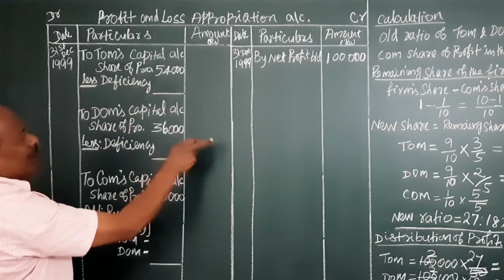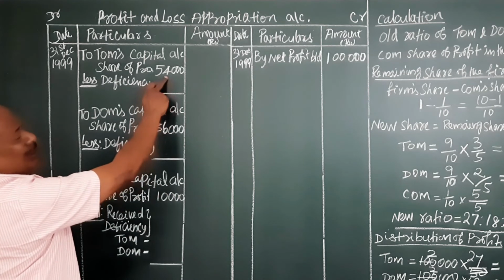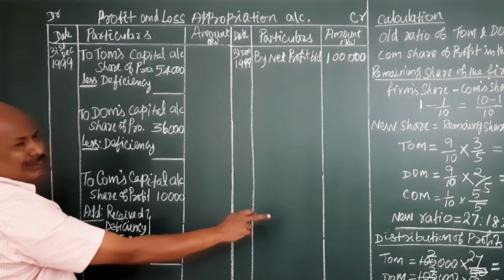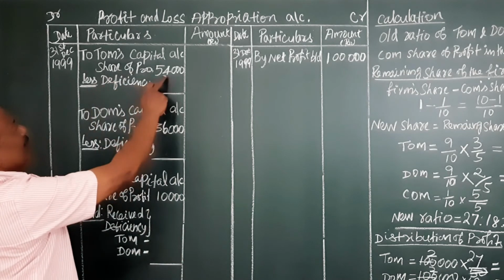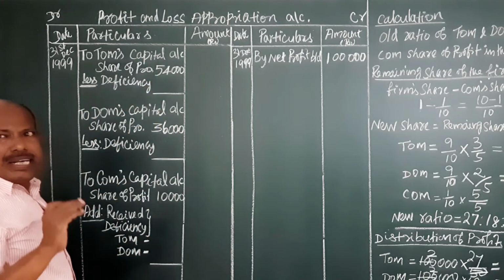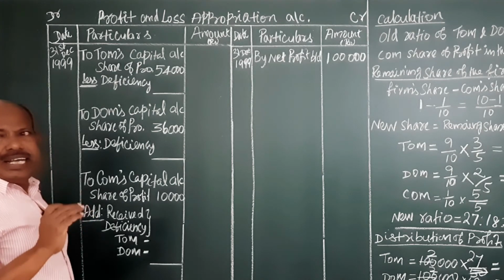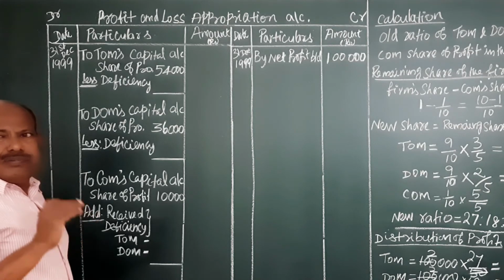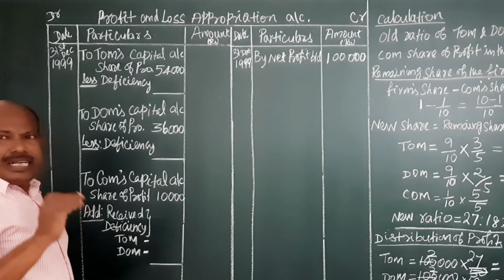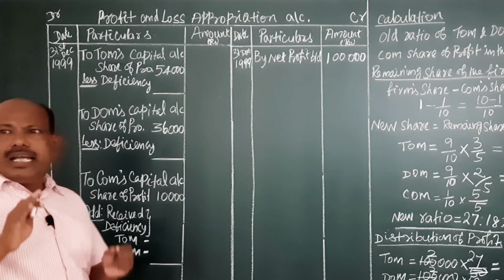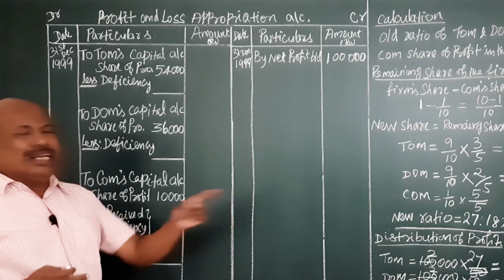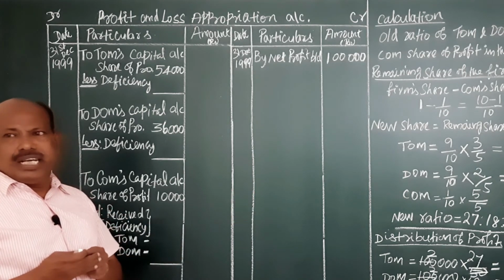His share of profit was 54,000 rupees as we have already calculated. This is subject to bearing the deficiency due to the new partner, because of the guaranteed amount given by the existing partners at the time of admitting Com. Any deficiency that arises is compensated by Tom and Dom in their 4:1 specific ratio.